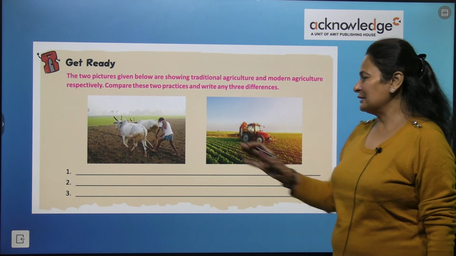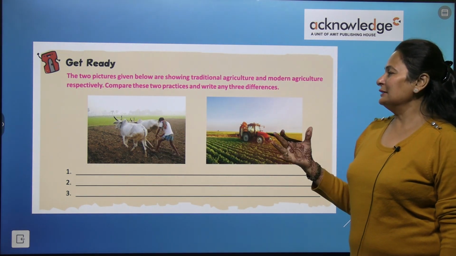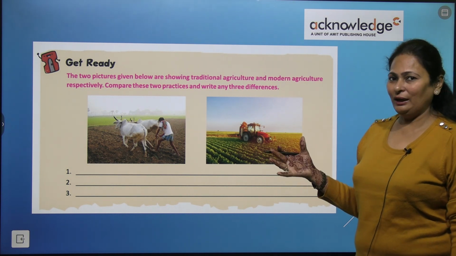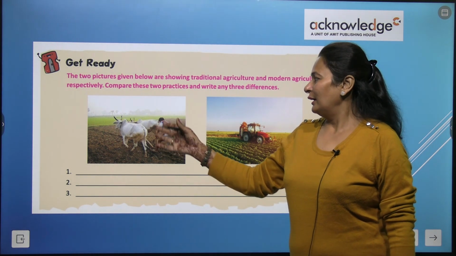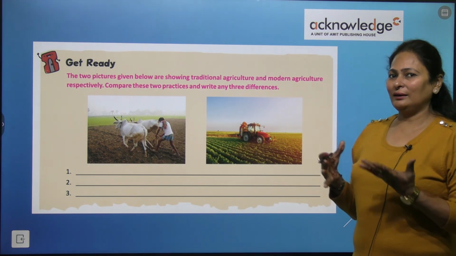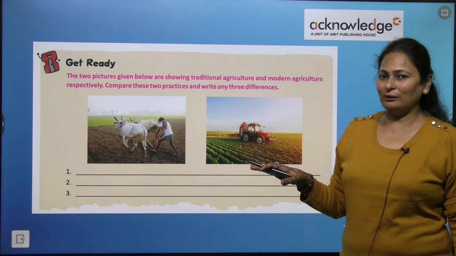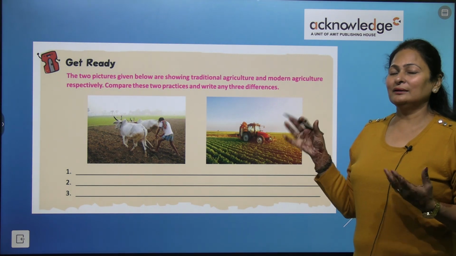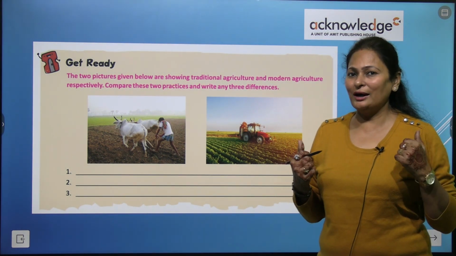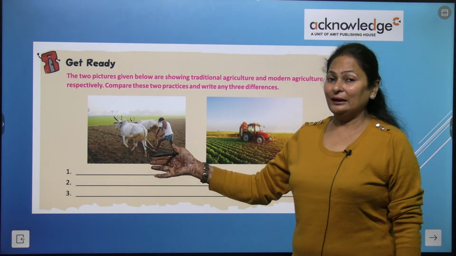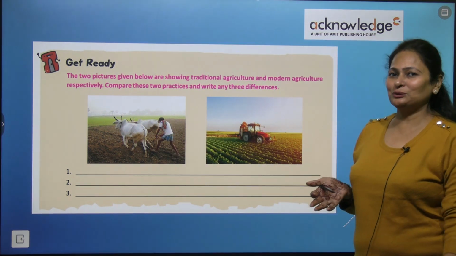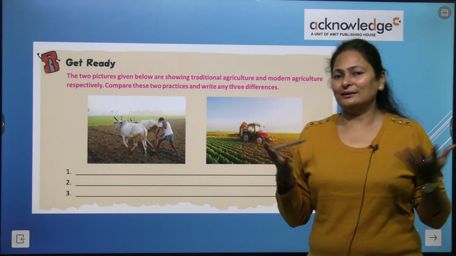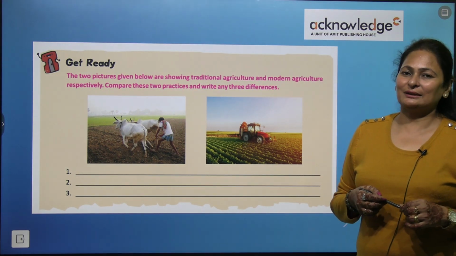Let me explain. This is the old means of agriculture, and this is the modern way of agriculture. Oxen are plowing the fields here, and tractors are plowing the fields here. It takes a lot of time, and it takes a lot of effort and energy to complete this task. With tractors, the work can be finished in a few hours only, and it doesn't take so much energy to complete it.